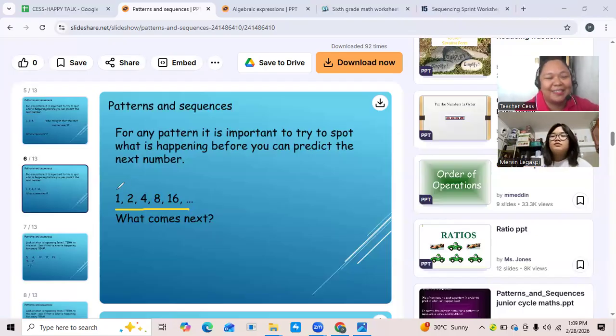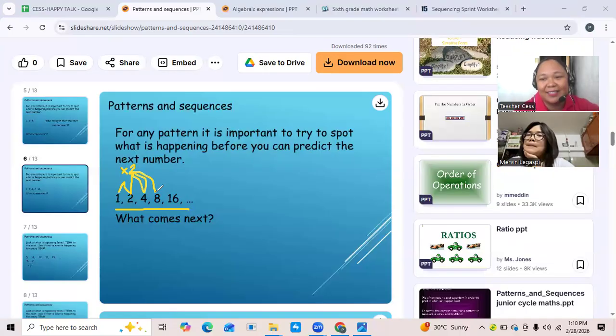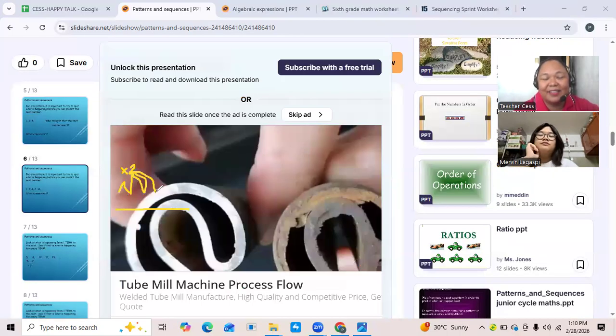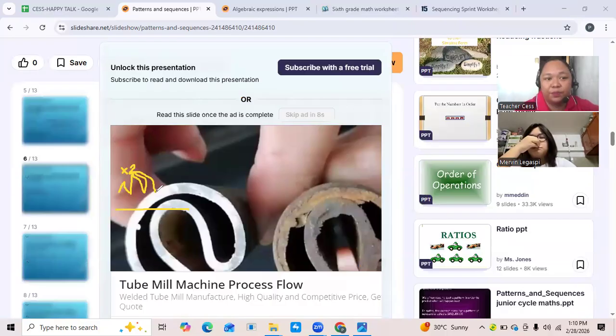Yes. Okay, let's try. If you will see, from 1, it became 2 because it's multiplied by 2, right? So 1 times 2 is 2. How about 2 times 2? Is it 4? Yes. How about 4 times 2? Is it 8? How about 8 times 2? Is it 16? Yes.